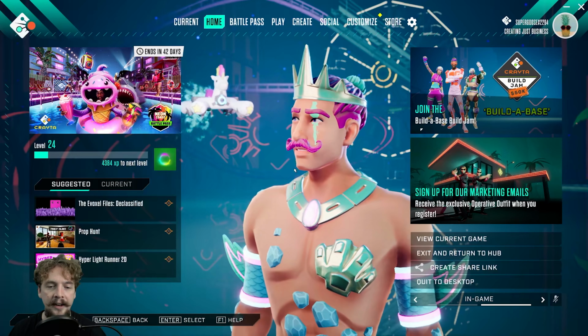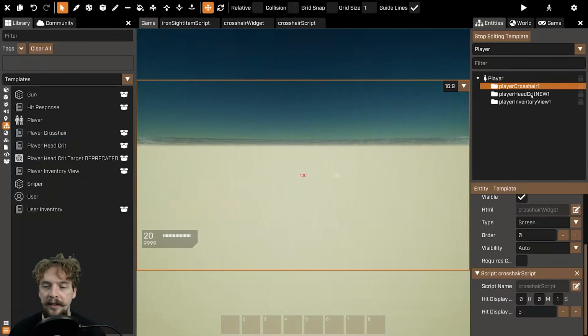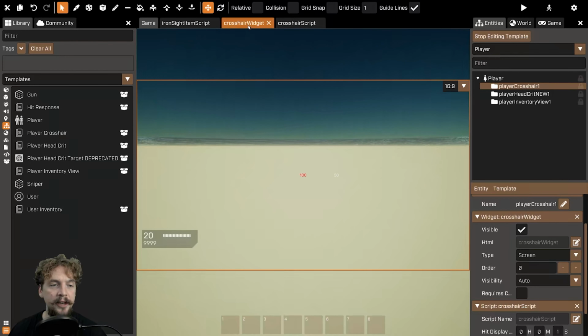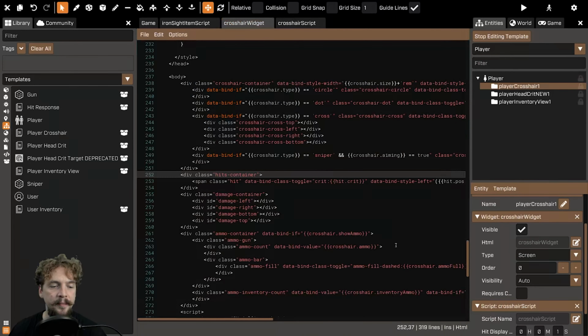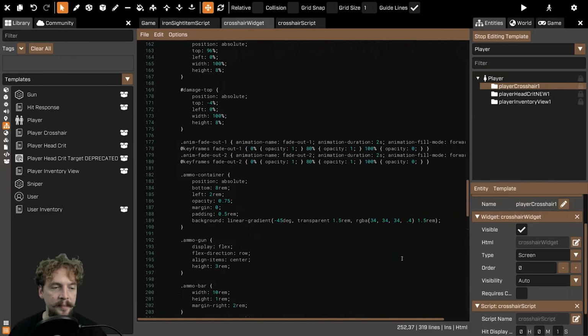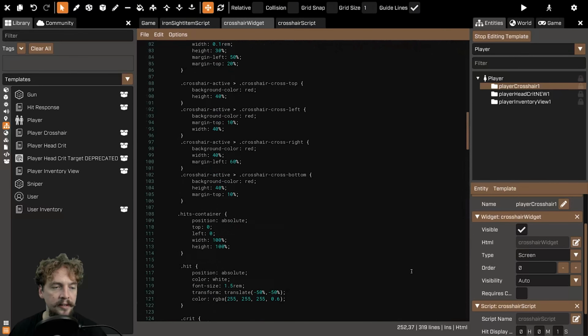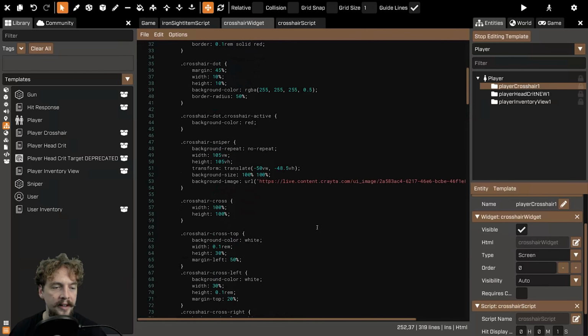So in Crayta, I just pressed escape, returned to the game, and made some adjustments to my Crosshair widget. In my Crosshair widget, I created a new class called .crosshair-sniper.